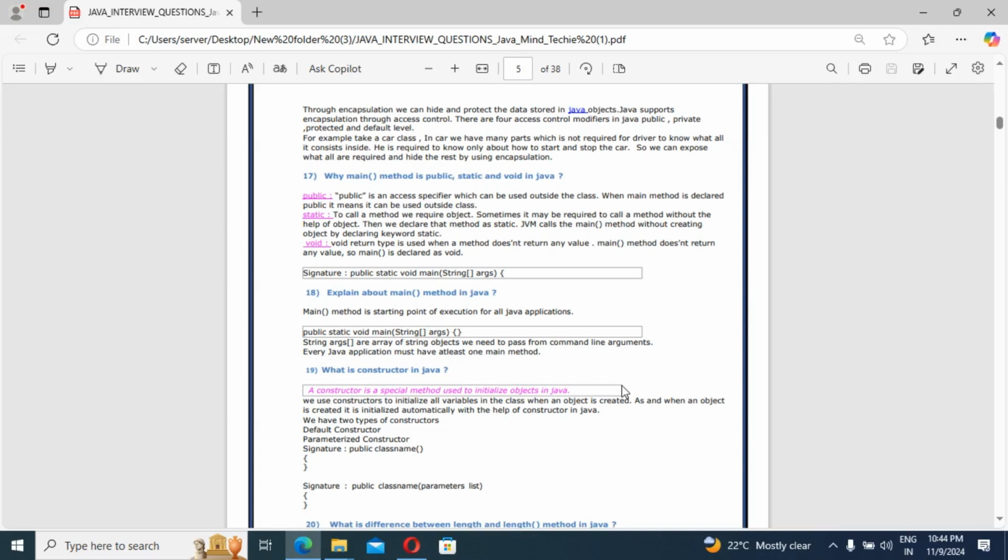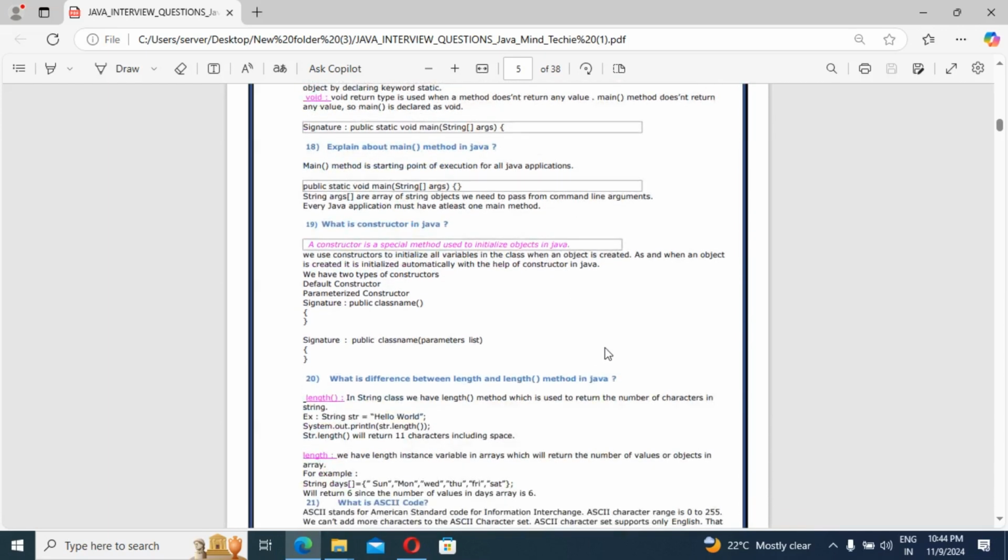Guys, the next question, what is a constructor in Java? This is a very important question. So guys, when you use a constructor, it is to initialize all the variables in the class. Suppose you create a string name, int roll number, string address. So all the variables you created, we use a constructor to initialize all the variables we have created in the class.